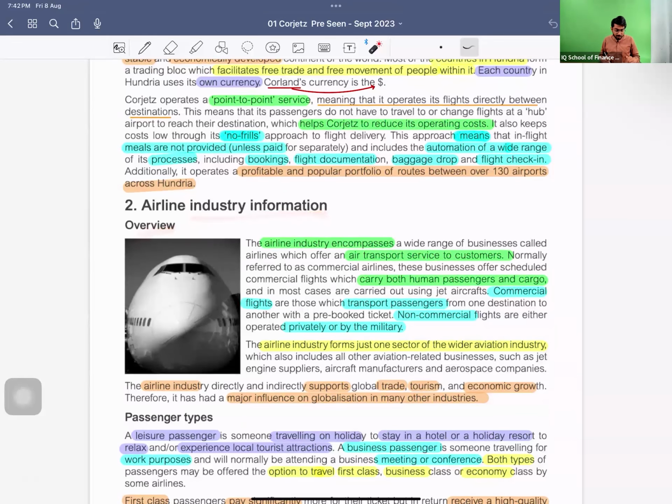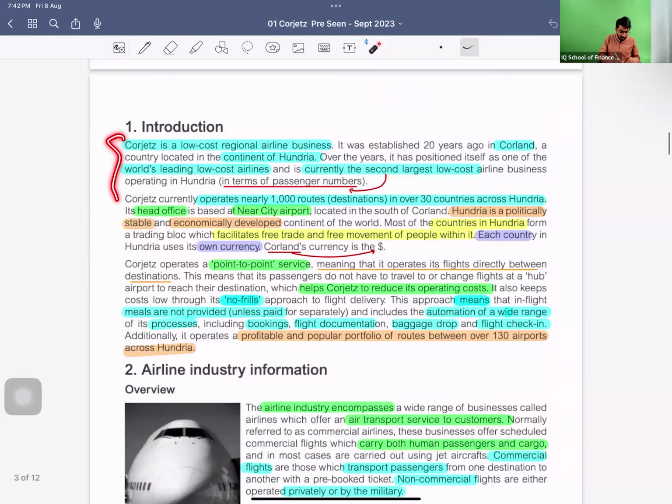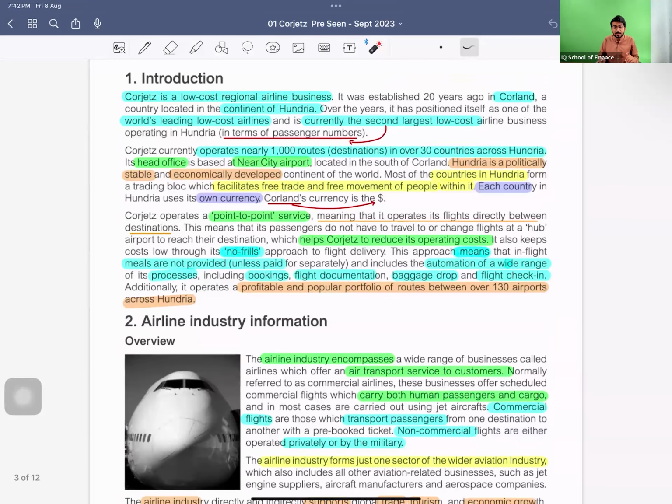Overview of the airline industry information. So this was the introduction of the company and very brief information. This is the first pre-scene which we have discussed, and it has a lot of information about the company.